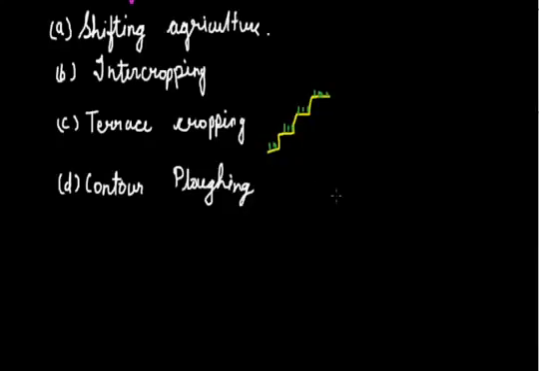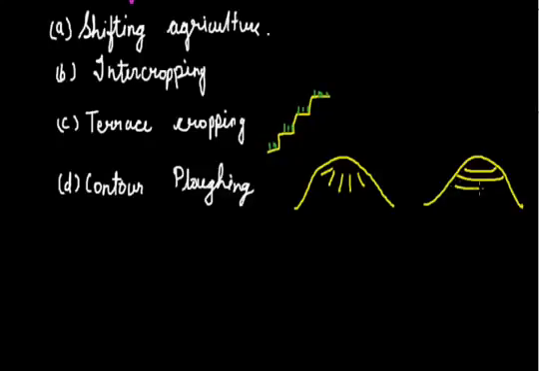This again can be shown with a diagram. Instead of plowing this way against the slope, we should plow the land like this, so that it is easier to plow the land and then hold the crop, and it will also facilitate irrigation.